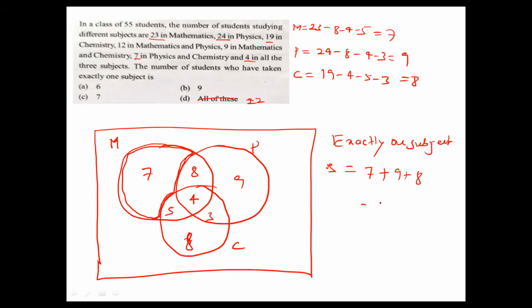I have to add everything. So 7 plus 9 plus 8. What is the value? It will be 24. Yes. So it is not 22, it is 24. Answer is 24, option D.